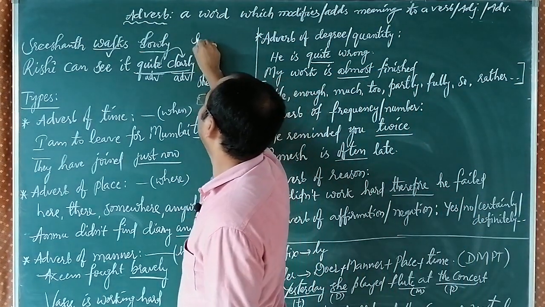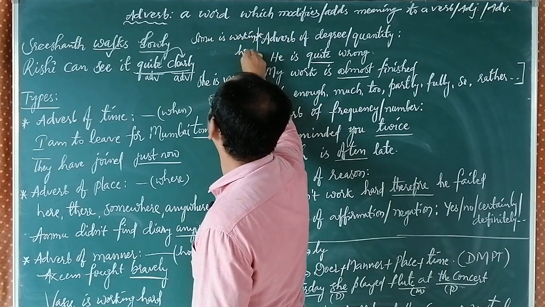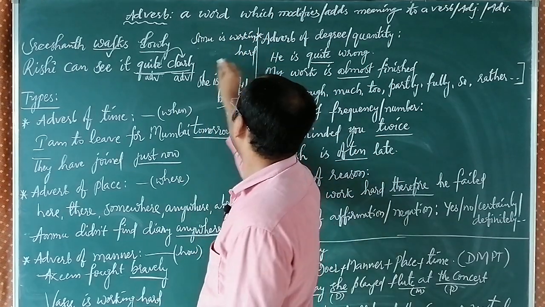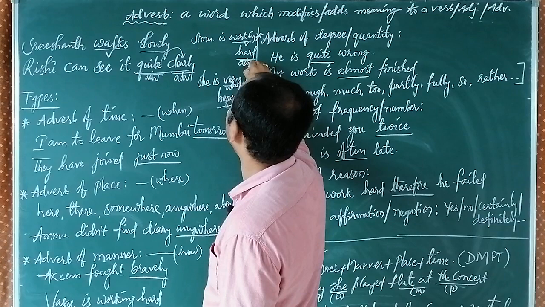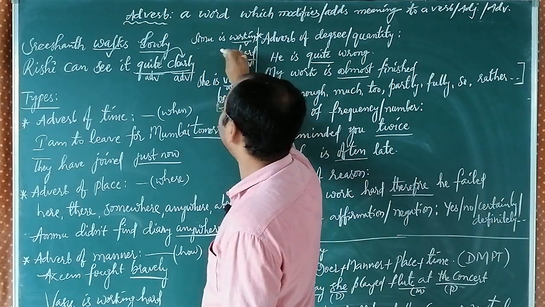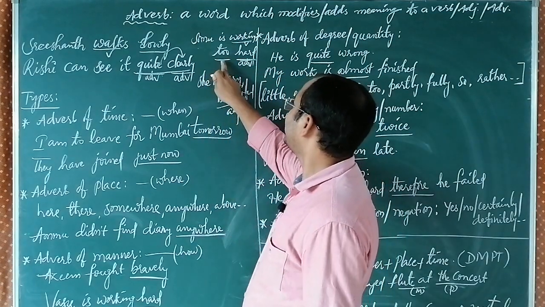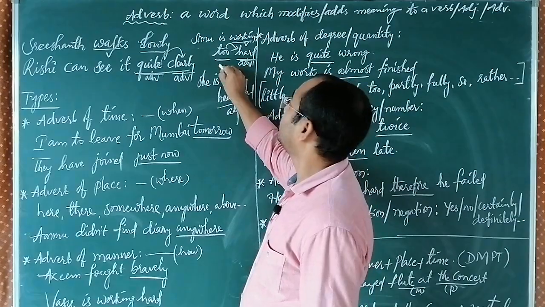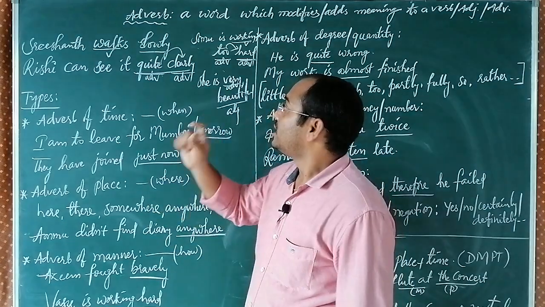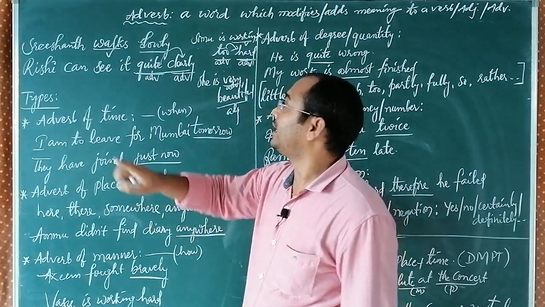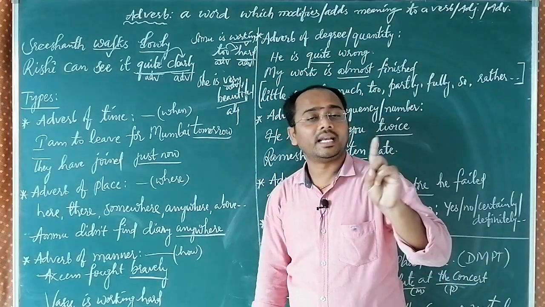Suppose Somu is working hard. How is he working? It is describing the verb, so we call it an adverb. How much hard? Somu is working too hard. How much hard? Too hard. And this too is describing hard, so it is describing an adverb. That's the reason a word which modifies or adds meaning to a verb, an adjective or another adverb is considered an adverb.